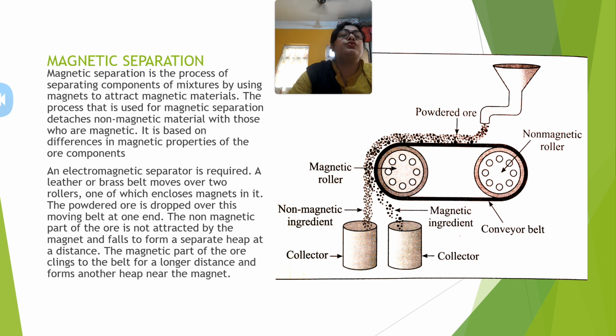You can see here there are two collectors. One collector is for the non-magnetic ingredient, and another collector is where the magnetic ingredient will be collected. So with magnetic separation, as the name suggests, the magnetic ores, meaning the different ores of iron, can be separated by this method.